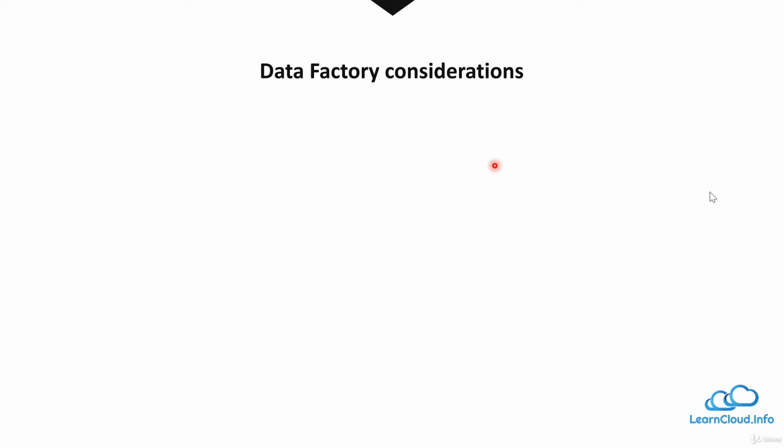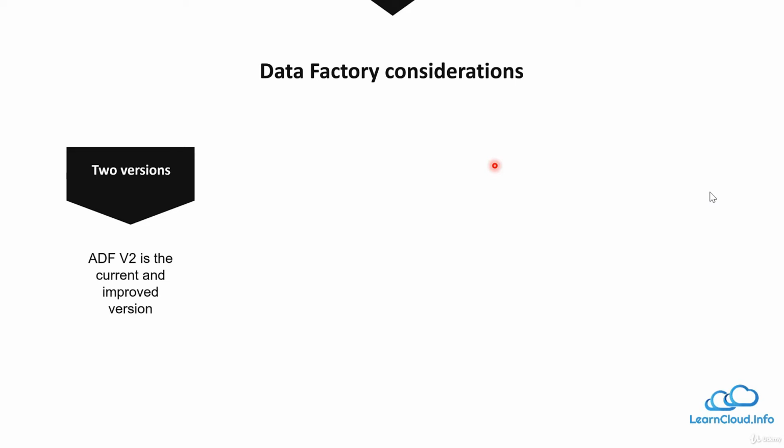All right, so now let's discuss some other important considerations for Azure Data Factory. Azure Data Factory has two versions, version 1 and version 2. Version 1 is the older version, which is basically based on JSON code, and version 2 has a graphical interface, which ultimately in the background converts to JSON, but you don't have to do it. So it is a very easy, simple drag and drop based portal. So all your new projects should be based on version 2. In fact, Microsoft recommends that you should consider converting your existing version 1 also into version 2.